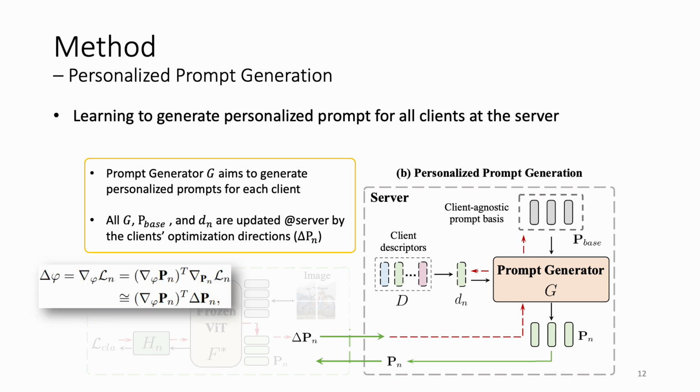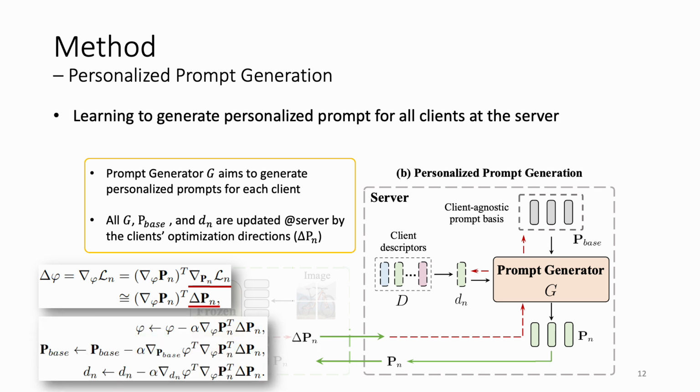To learn this module, we use the optimization direction delta P to estimate the quality of generated prompts. Each module will then be updated by gradient descent and chain rules, since the prompt generator and prompt bases are updated by feedback from all clients. Knowledge sharing among clients can be allowed, and the client descriptor is only optimized by the corresponding delta P, so it is expected to represent client-specific guidance.